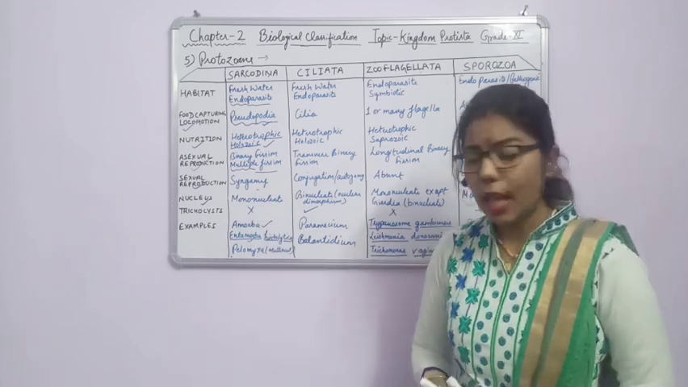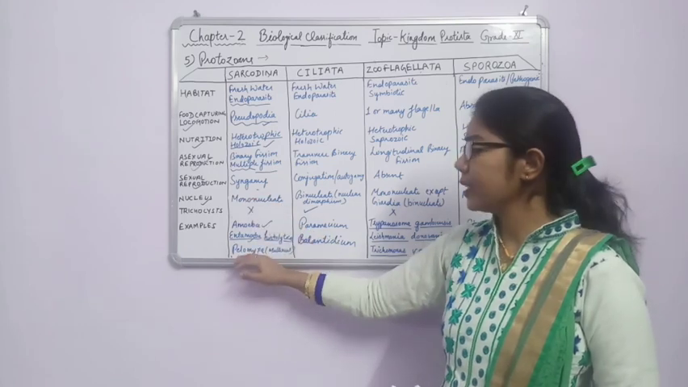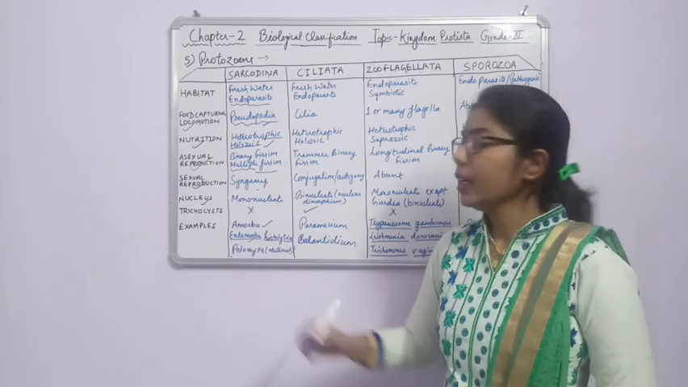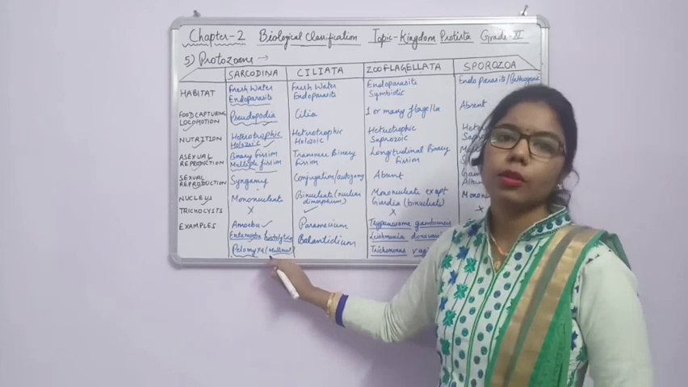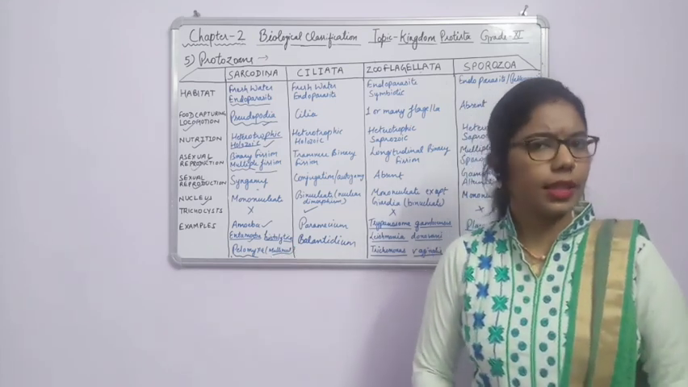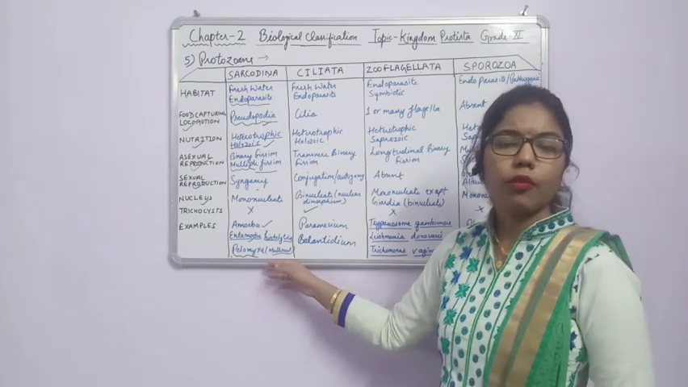But there is one example, or we can say exception, that is Paramecium. In Paramecium, what can be the nucleus? The nucleus can be multinucleated. You must memorize all these exceptions because they may be important from the examination point of view.